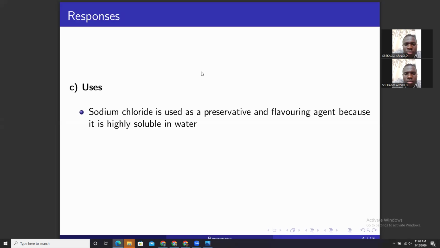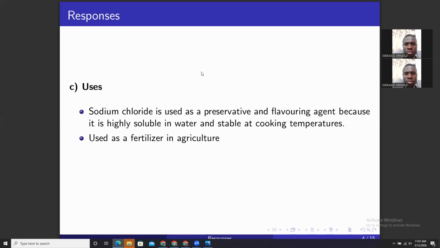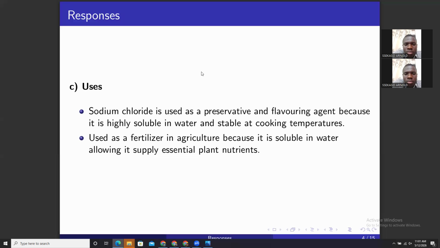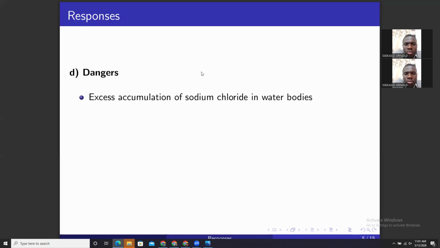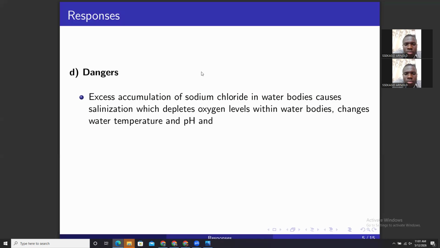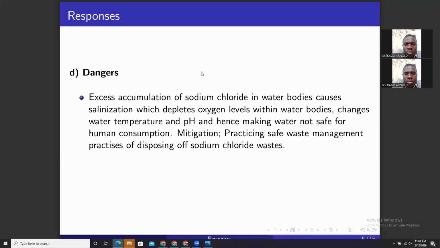Then use: it is also used as a preservative, as a fertilizer. These are the same uses which we gave for potassium chloride. Dangers, I explained that very well. I took a very long period of time to explain salinization, changing water pH, temperature, all those points.